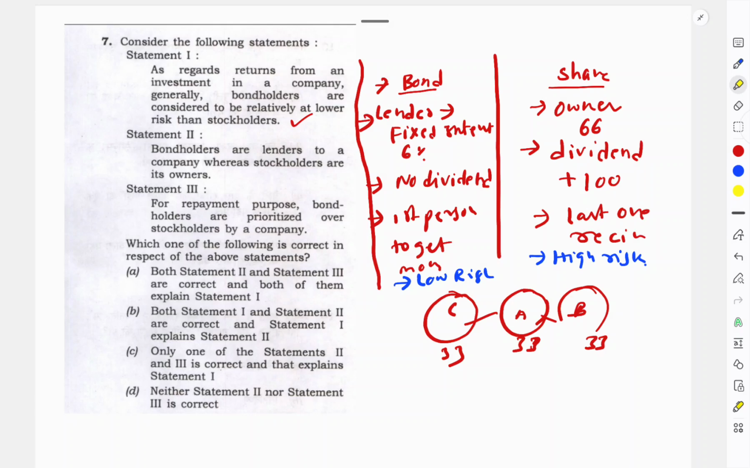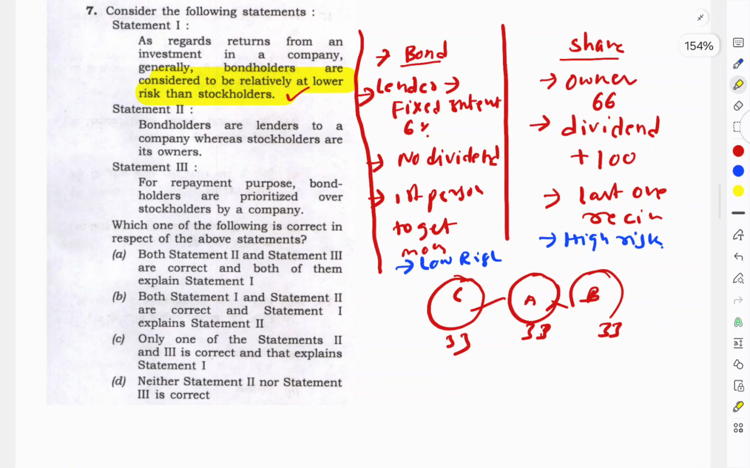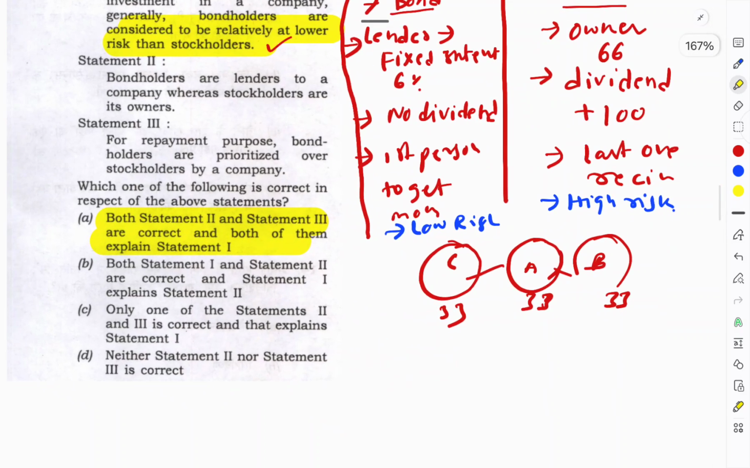So these both are the reasons why bondholders are considered to be at relatively lower risk, because he will get only fixed interest, so while investing he will have very little risk of default. So this is the answer for this question. Both statement 2 and statement 3 are correct. Both are explaining statement 1. These are both the reasons for that statement.